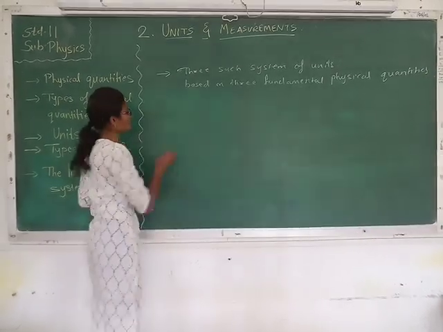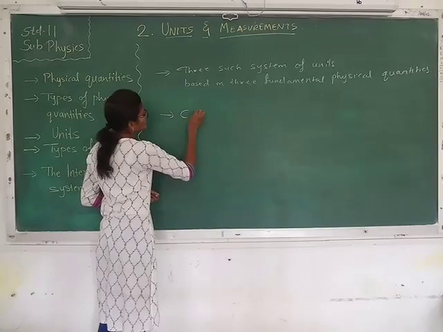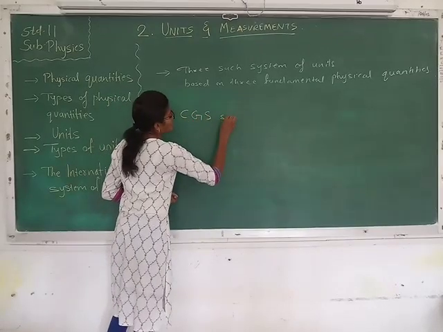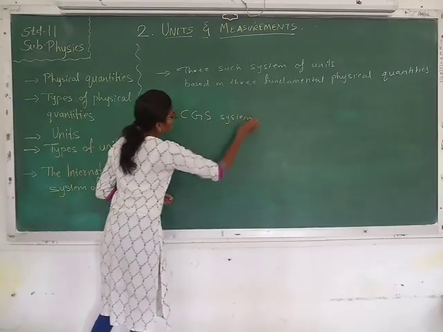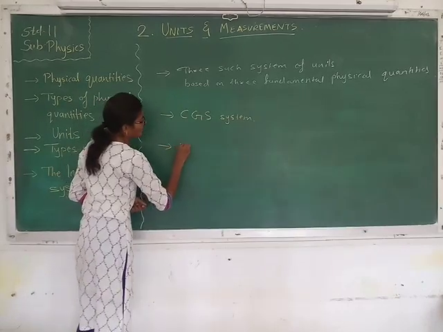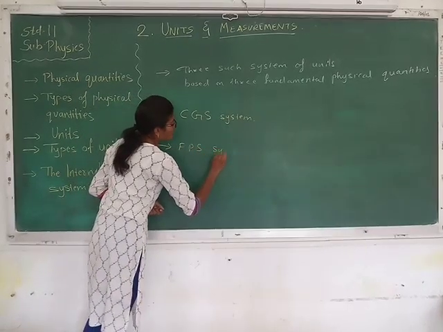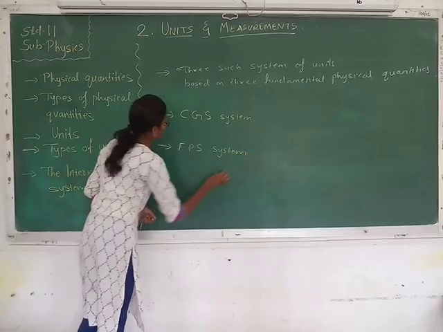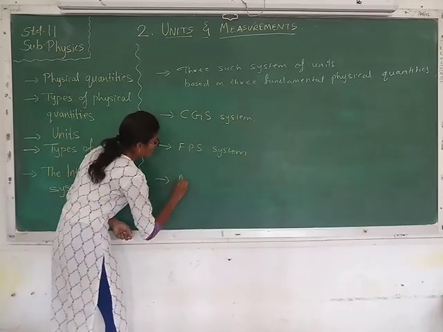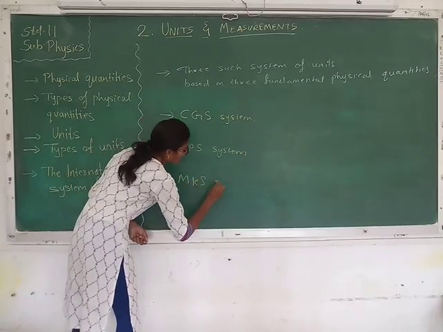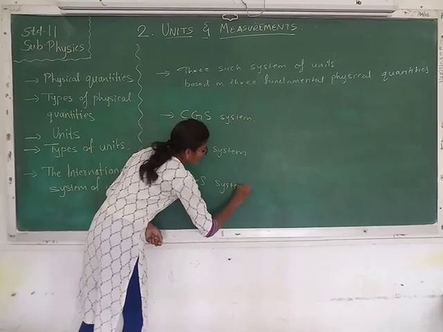These three different systems are the CGS system, FPS system and MKS system.